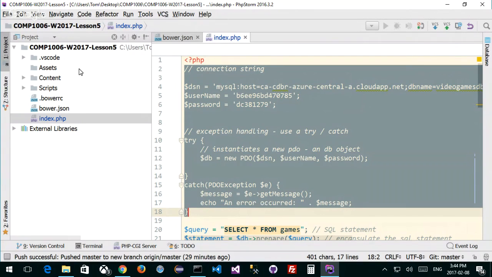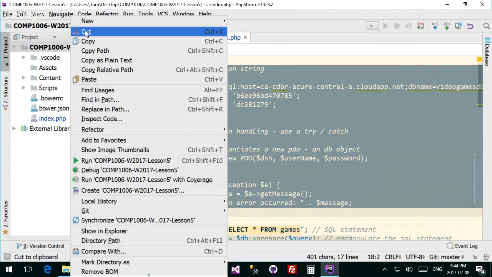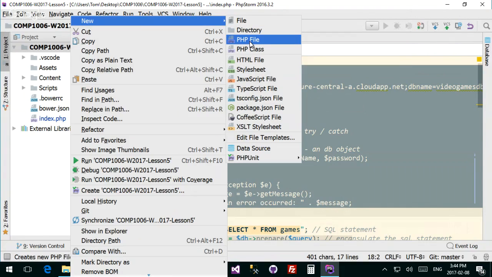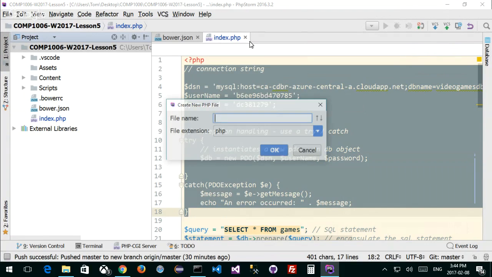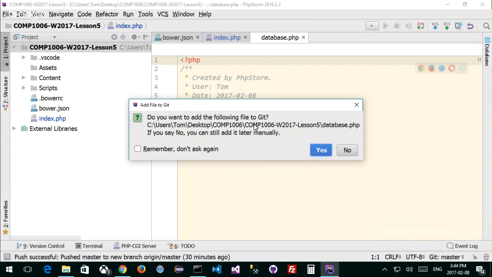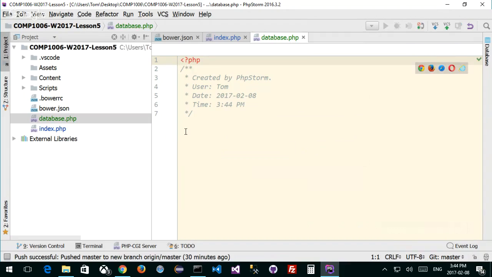So let's do that. I'm going to right click. I'm going to go new PHP file, right? And we're going to call this database.php, right? It says, hey, do you want to add the following file to Git? Database.php. Yes, of course I do, or else it's not going to be tracked. Yay, we've added a new database PHP file.